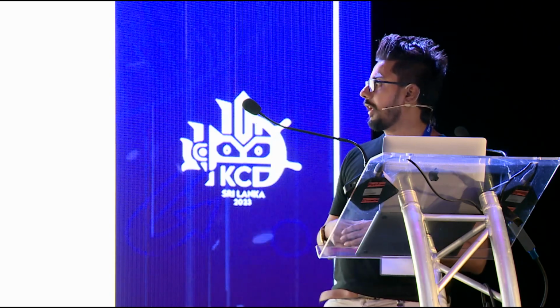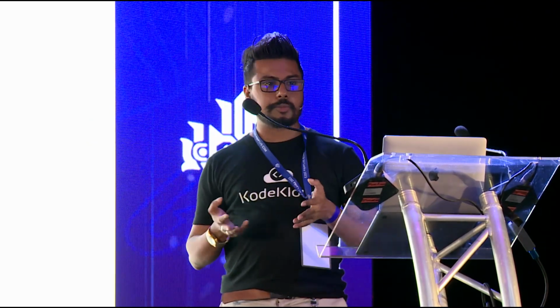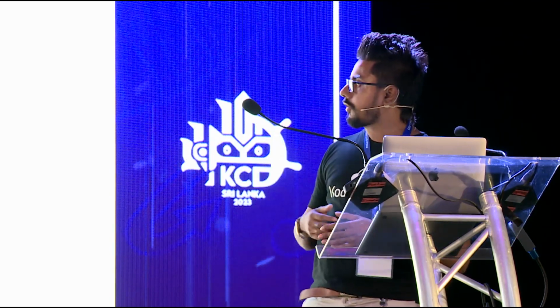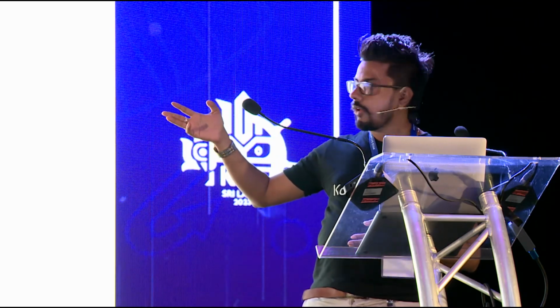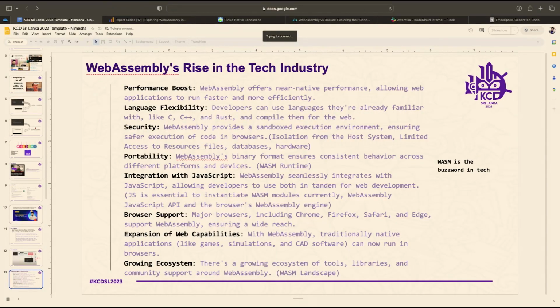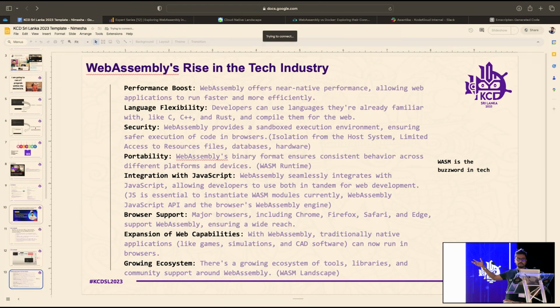Then the language flexibility. So the language flexibility means, let's say you don't know JavaScript, you don't know how to program with JavaScript, right? But you know Rust or C or C++, right? So you don't need to know JavaScript to create your new web application. You can use your existing C or C++ code, and that can be used in web now, using WebAssembly. So that's what we call language flexibility, right? That is another major reason why WebAssembly is important, and one of its strengths, right?